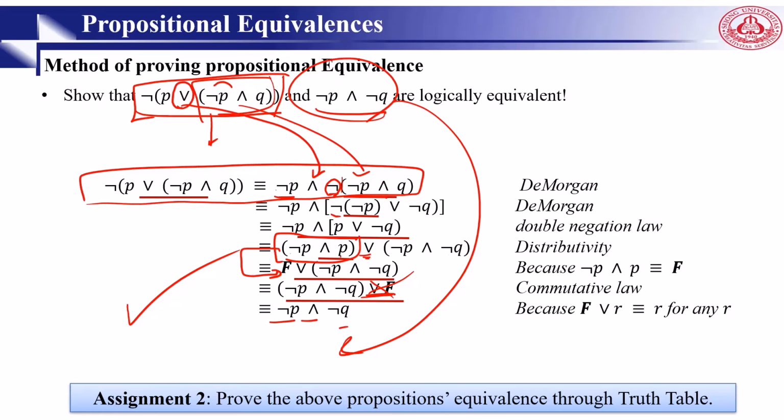So your second assignment is to prove this one using a truth table. So this is the second way. You go for the first way, which was the truth table, and let's see whether this works or not.